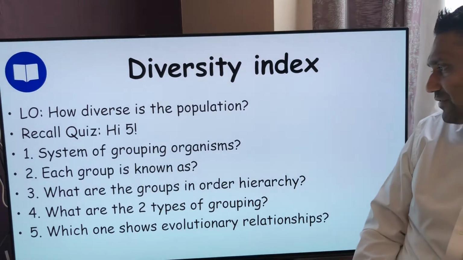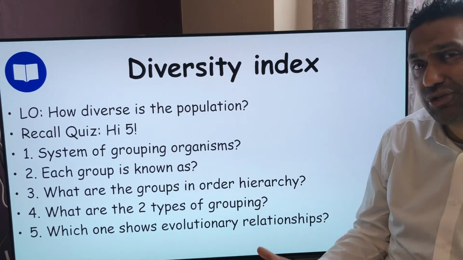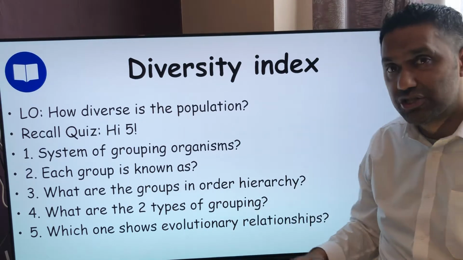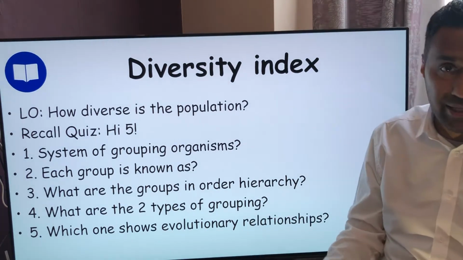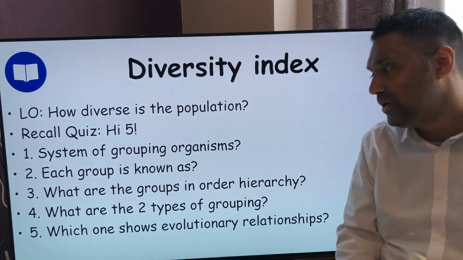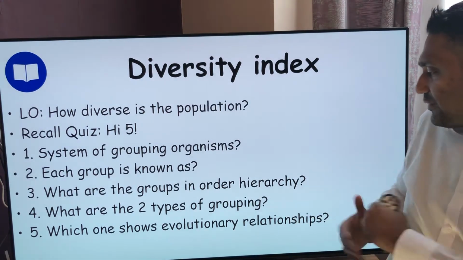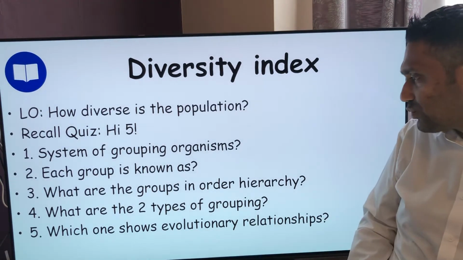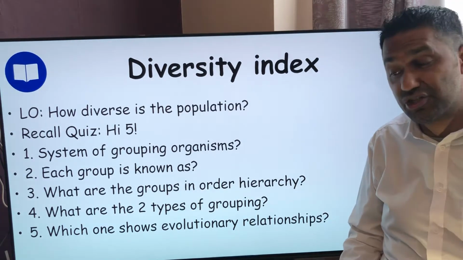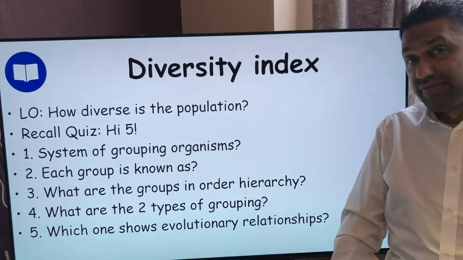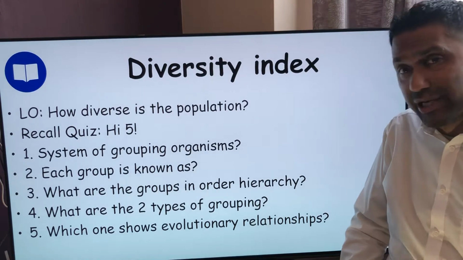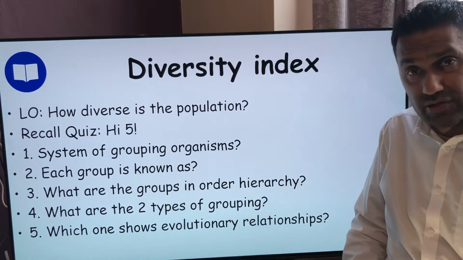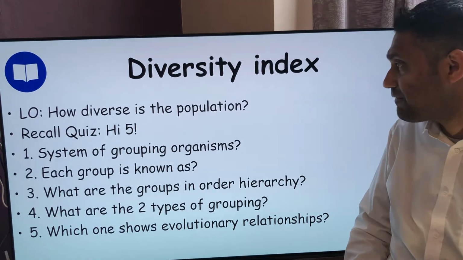What are the 2 types of this grouping called? So you've got artificial classification and phylogenetic classification. Artificial is just based on the features. Do they have wings? Do they fly? They must all be in the same group. Whereas the evolutionary one is your phylogenetic one, the phylogeny. Number 5, which one shows evolutionary, is phylogenetic classification, because then you're looking at the evolutionary relationship between them. For instance, the whale's flippers, human hand, horse's foot.